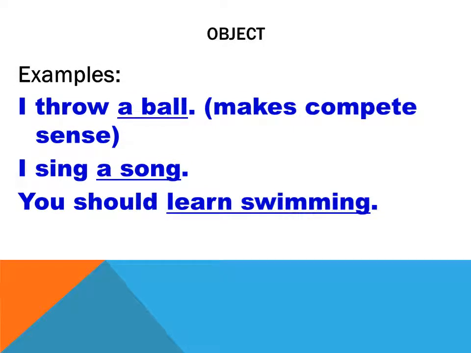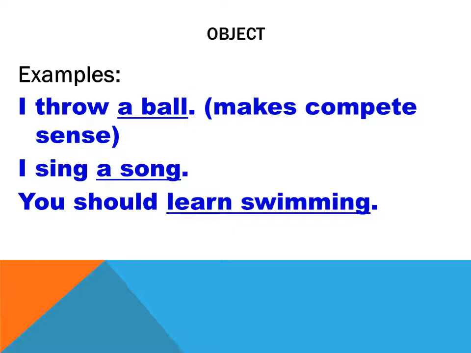Object. Now, what is an object? First of all, look at the examples here. I throw a ball. It makes complete sense. I sing a song. You should learn swimming. You can see some underlined words: a ball, a song, learn swimming. If I do not put these words and say I throw, I sing, you should, it is not making sense.